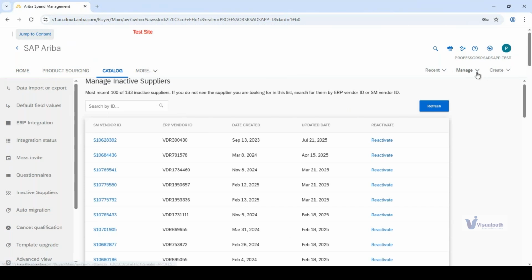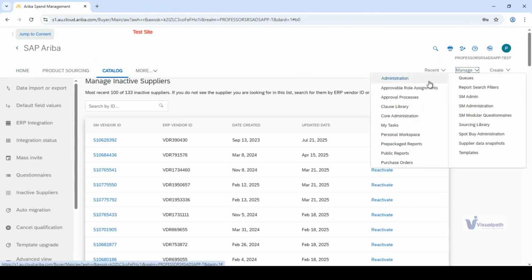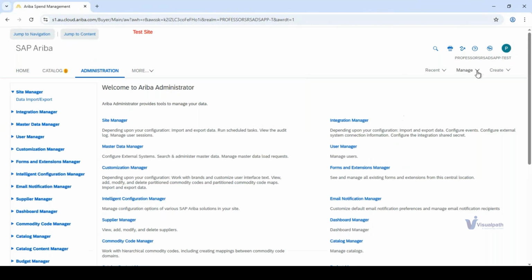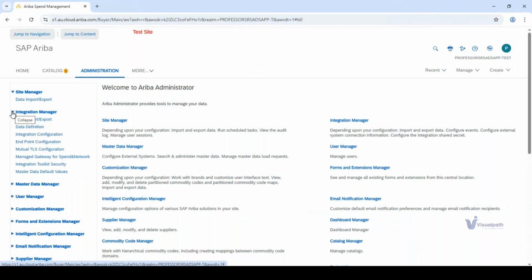Apart from that, we will now move on to downstream. So for downstream, again click on manage and then core administration. Okay. Manage and then core administration. This is downstream. Now in the downstream segment, you have site manager, data import export. You have integration manager, again data import export, integration status, endpoint configuration, mutual TLS configuration, managed gateway for spend and network.